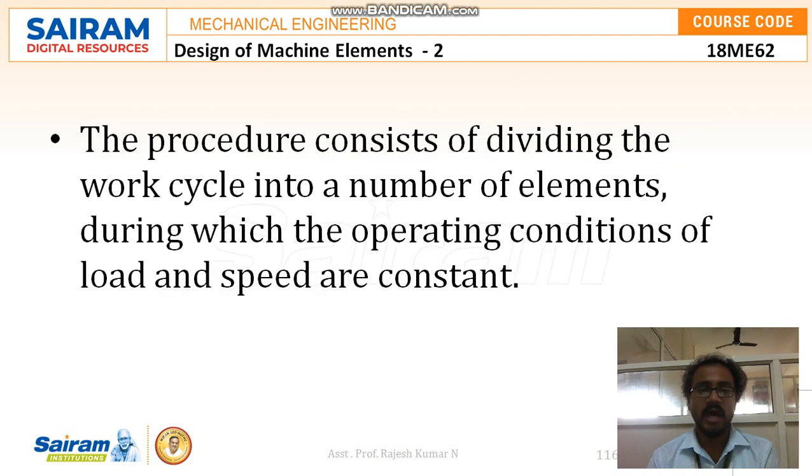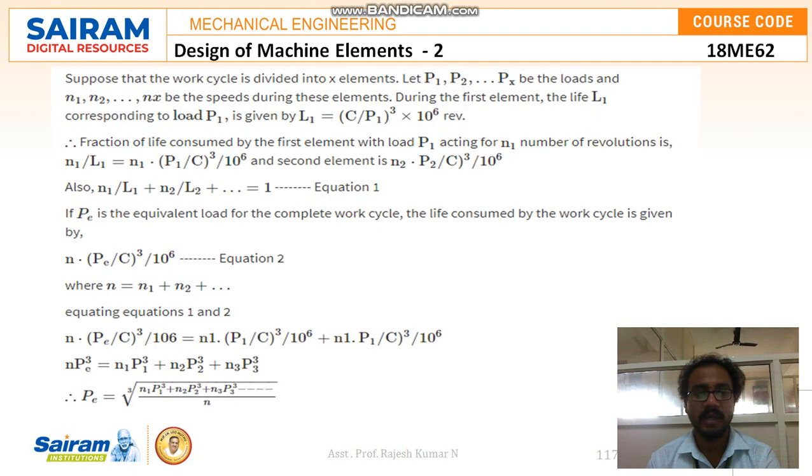of the bearing. The procedure consists of dividing the work cycle into a number of elements during which the operating conditions of load and speed are constant. Suppose that the work cycle is divided into x elements. Let P1, P2 till Px be the loads, and N1, N2 till Nx be the speeds during these elements.